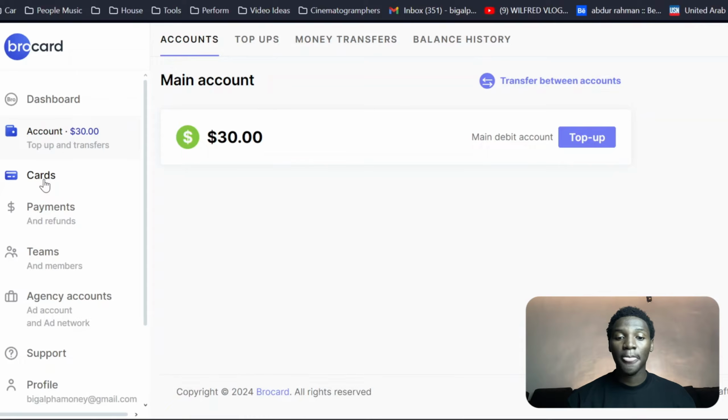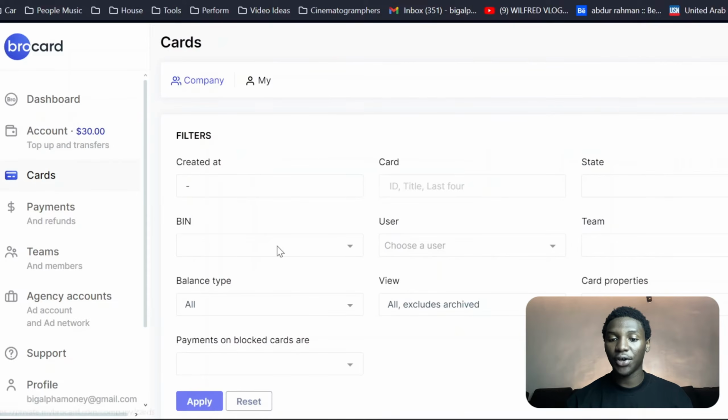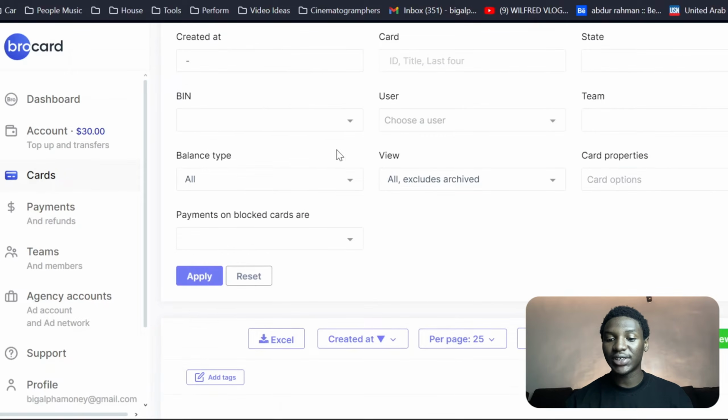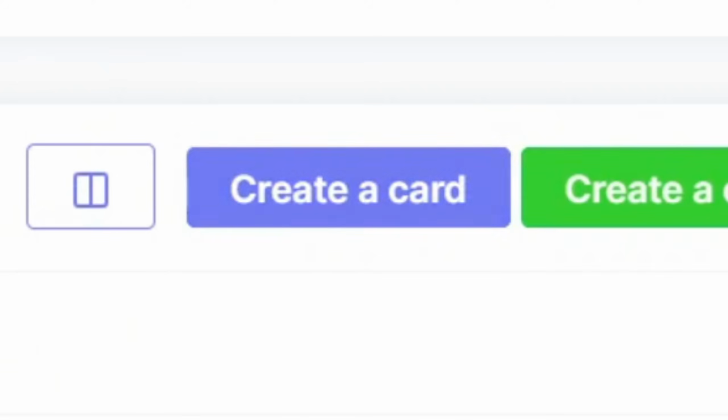If I click on that, this is where you can see all the cards that you have created and all the details about your card. You can also come over here and create a card. Over here, this is where you can create a card.